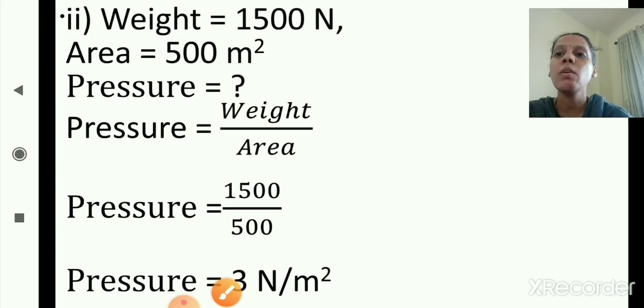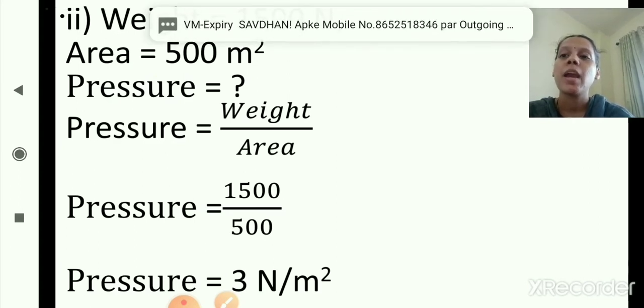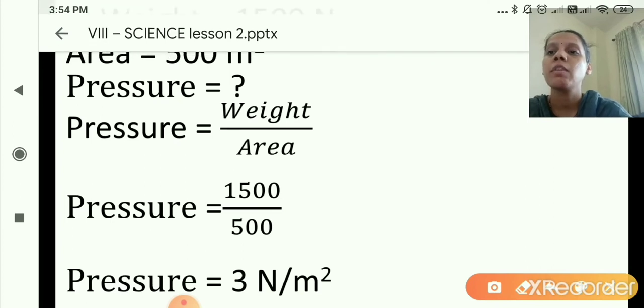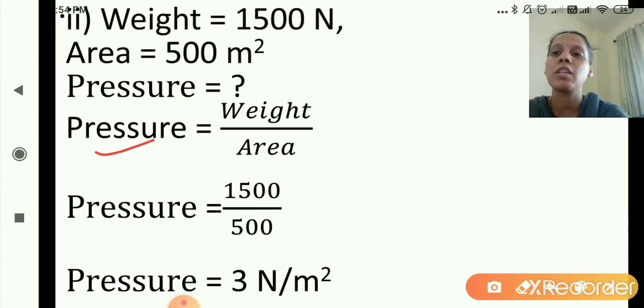Okay, as you can see here, in the second sum, weight is given 1500 N, area is given 500 meter square, and pressure is equal to how much? That we will find out now. So we'll write down the formula first. Pressure is equal to weight upon area, correct? So weight is given and area is given.